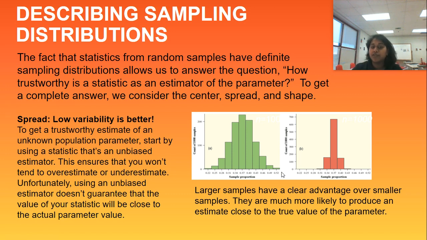Larger samples have a clear advantage over small ones. They are more likely to produce an estimate close to the true value of the parameter. However, taking a large sample does not fix bias. Remember that even large voluntary response samples or convenience samples are worthless because of bias. So small, large, it doesn't matter. Low variability will be better, but it does not mean that your bias has been removed. So please do not forget that. Don't get those two concepts confused.